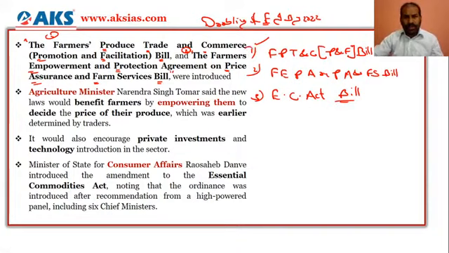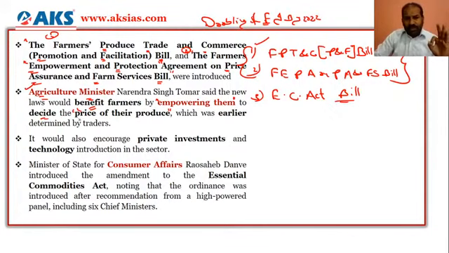These first two bills were introduced by the agriculture minister, and he has made it very clear that by introducing them, the farmers will benefit. How? By empowering them. That is the keyword: empowerment and protection. You are empowering the Indian farmers, and this bill will protect them and empower them to decide the price of their produce.